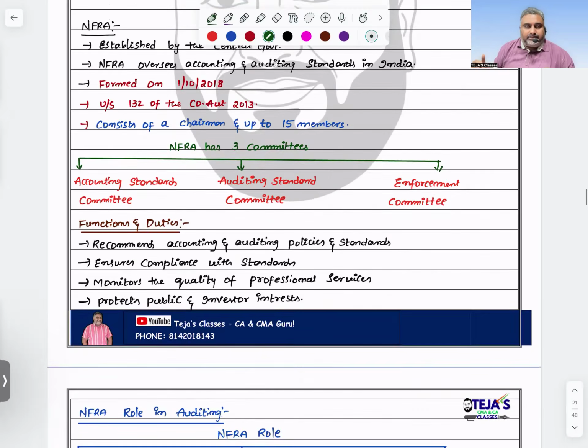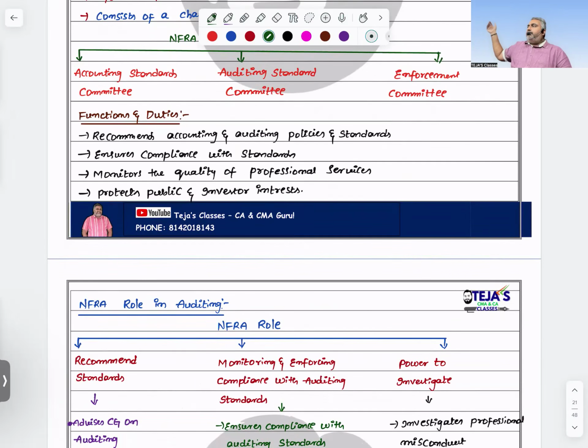And what are the functions? Recommend the accounting and auditing policies and procedures. Once they recommend, on a time to time basis they need to check whether the concerned entity follows them or not. Then they need to monitor the quality control of professional services, because that's the reason NFRA plays an important role in accounting and auditing, as both are very much connected with professional services. Next, protect the public interest and investors' interest, because many people depend upon these professional services. Whenever you bring quality in professional services, public and investors' interest is automatically protected.